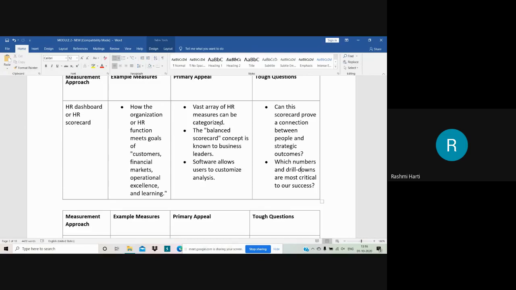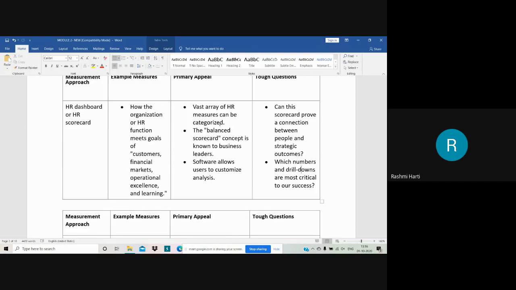That is the toughest question. Through the dashboard I can understand that I have competent people in my organization, but when they do not perform, automatically you are not going to reach the strategy and objectives of the organization. Measuring that becomes very, very difficult when it comes to this HR dashboard or HR scorecard.